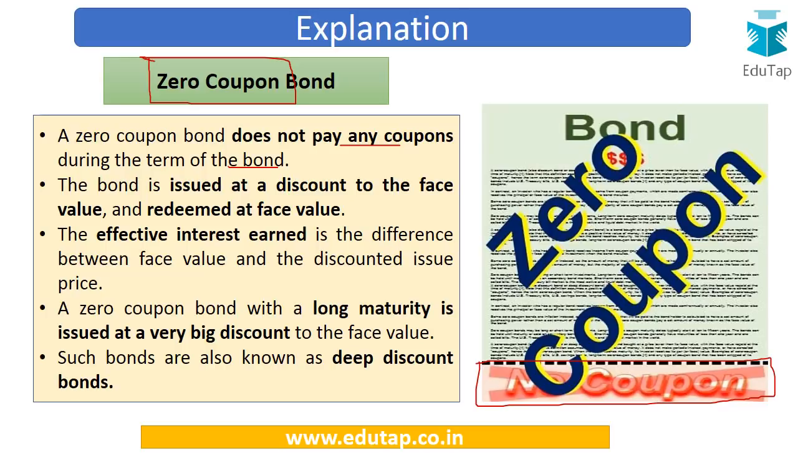It usually has a long maturity. Then it is issued at a very big discount. So if it is a very long maturity, it is going to be issued at a very big discount, and then it is also known as a deep discount bond. So this is issued at a discount, and if it is a very big discount and a very long maturity, it would become a deep discount bond. So zero coupon bond and a deep discount bond, they are more or less the same. So this is what we have to remember.